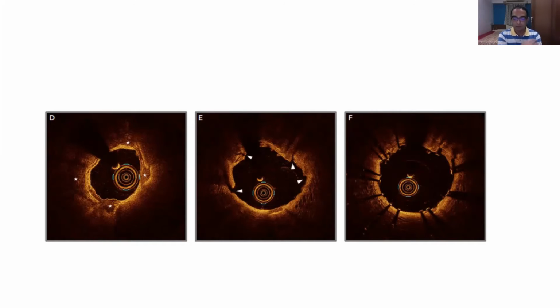In fact, in the trials which were done in coronary artery disease, the Disrupt CAD 1 and 2 trials, there was absolutely no incidence of perforations with IVL therapy. And instead of causing great disruption, it causes minor freckles in the media. Can you see the freckles here in the white arrowhead at the 2 o'clock position, 9 o'clock position? Almost 50% will have these freckles, and almost 25% will have multiple freckles. But it'll give you a way to the stent or maybe a post dilatation with a normal NC balloon.